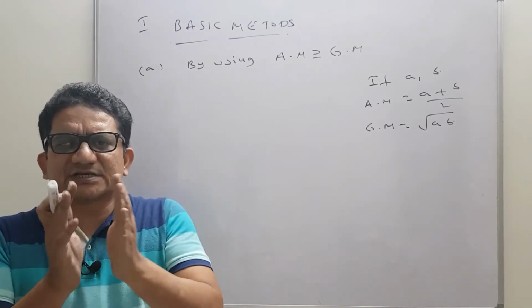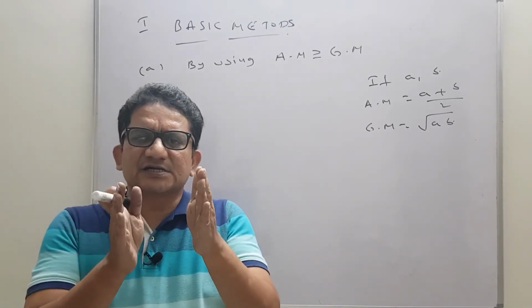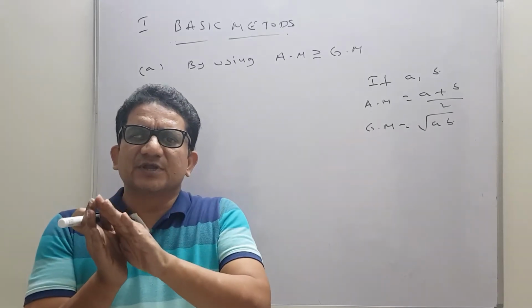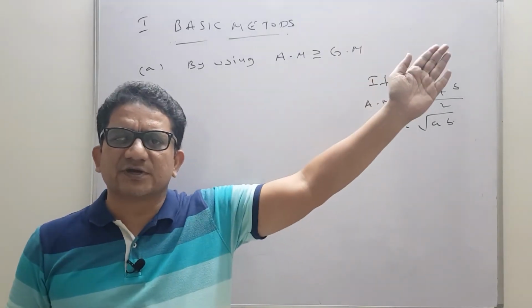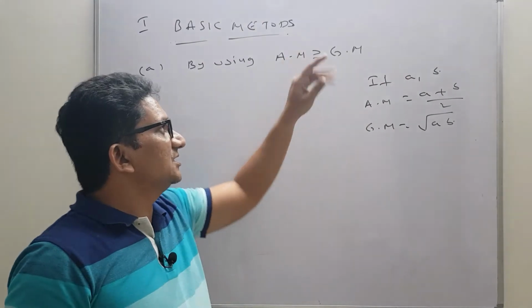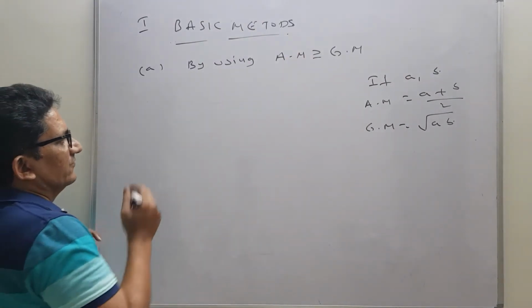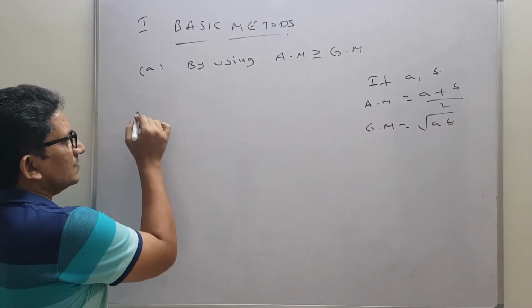And range means, again, the range is the part which gives the minimum value of the function and maximum value of the function.